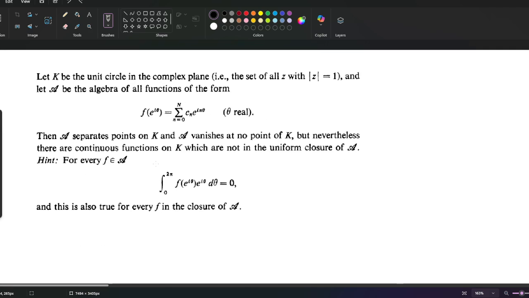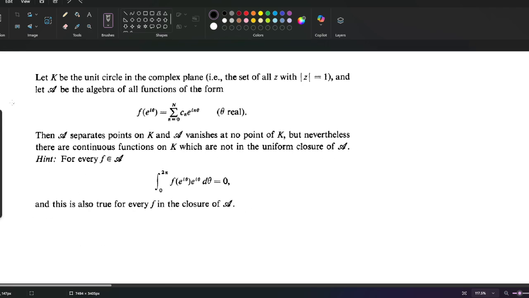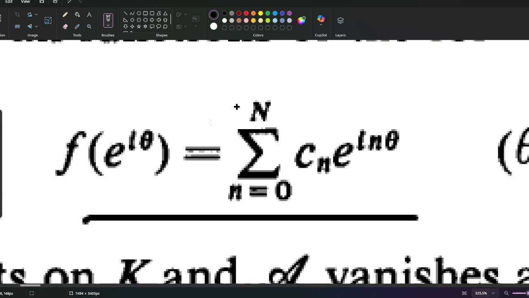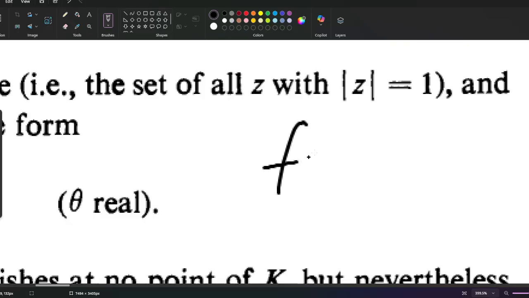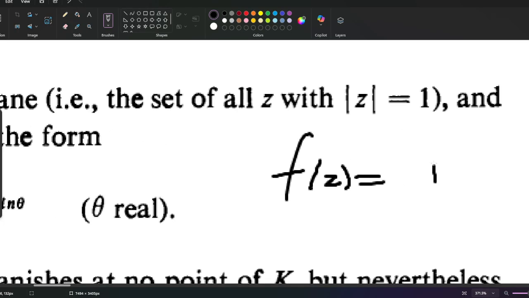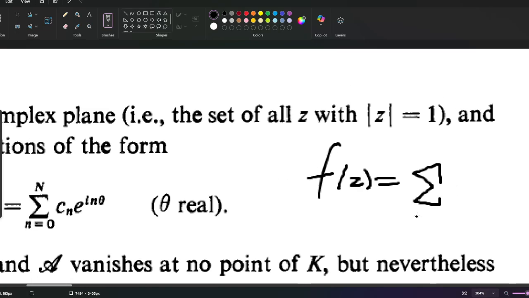Hello. Today we have this problem. We have K, the set of basically the unit circle in the complex plane. We have A, the algebra of all functions of this form. I mean, essentially just polynomials defined on the unit circle, because the vertices are e to the power of i theta. It is the sum from n equals 0 up to capital N of c_n e to the power of i n theta.